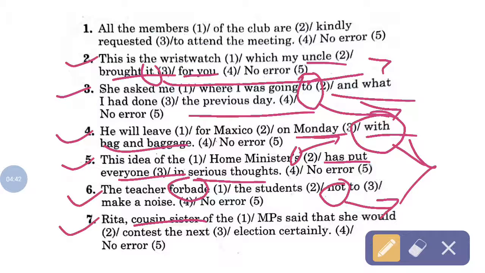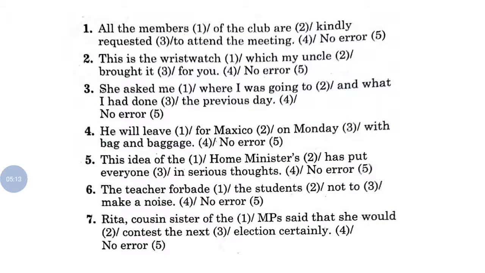Then next sentence: Rita, cousin sister of the... Here see, cousin sister, you can write only cousin or sister. You can't use cousin and sister together. So you should write Rita's sister. So cousin is superfluous. It is extra for this sentence. So move on to the next one.